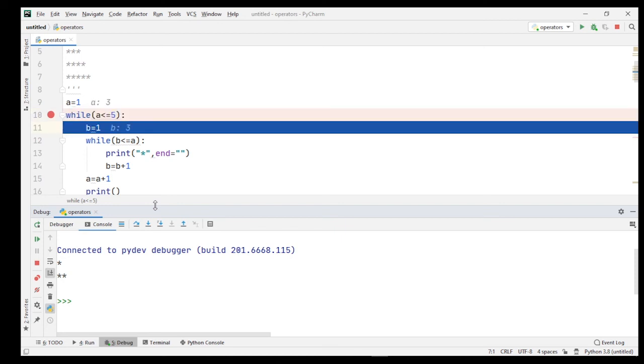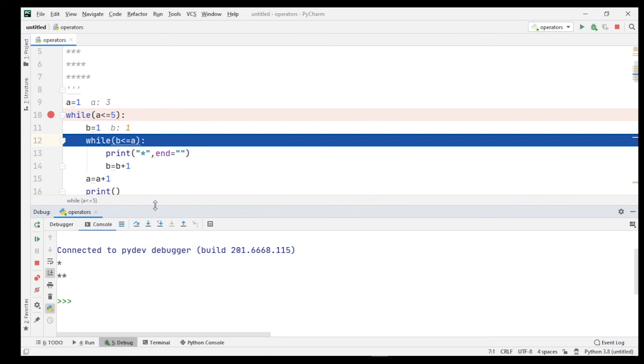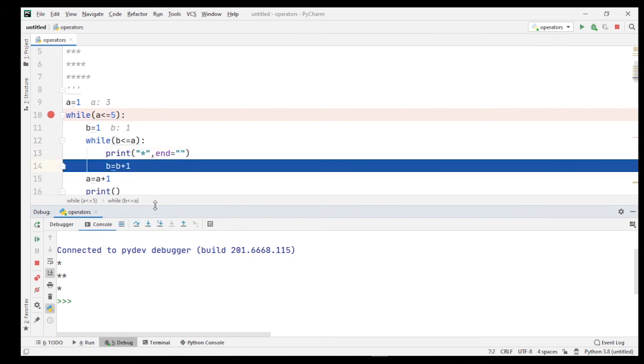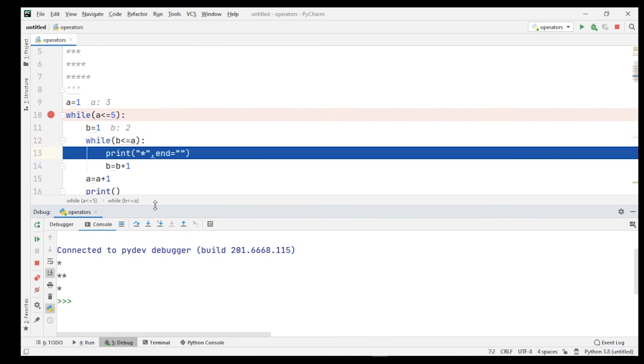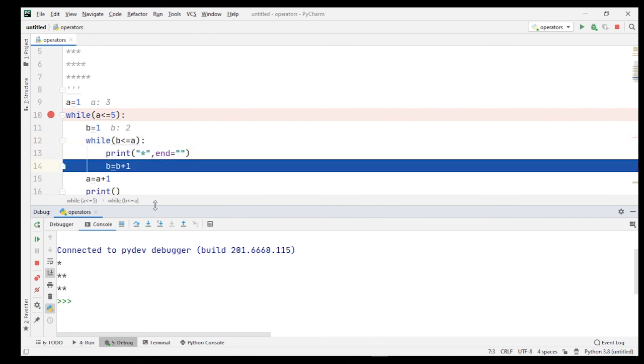When I press the F8 key, b is initialized or reset to 1. When I press F8 again, the same test expression is evaluated. So 1 is less than or equal to 3, this is true. One star prints on screen. Now the value of b is increased by 1. Now the value of b is equal to 2, which is less than or equal to 3. One more star prints on screen, you can see on the console window.